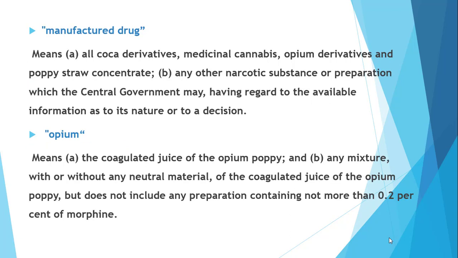Then manufactured drug. Manufactured drug means all coca derivatives and any other narcotic substance or preparation which the central government may, having regard to the available information as to its nature or to a decision, declare to be a manufactured drug. Then opium. Opium means the coagulated juice of the opium poppy and any mixture, with or without any neutral material, of the coagulated juice of the opium poppy, but does not include any preparation containing not more than 0.2% of morphine. That is opium.